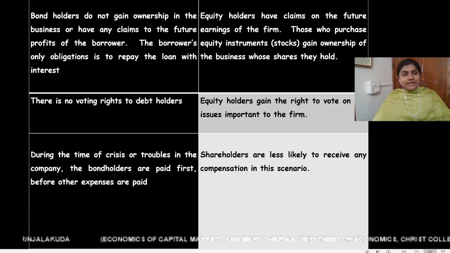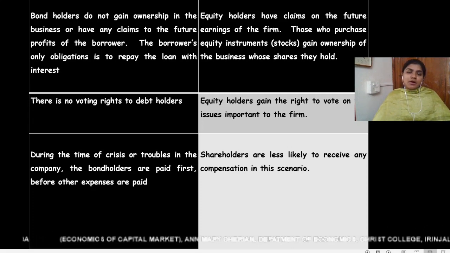Even though the company is earning higher profits, they cannot ask the company to increase the rate of return on their bonds or debentures. Whereas equity holders can claim on the future earnings of the company because they are the owners of the company, and if the company is making higher profits, then they can ask for more dividends.